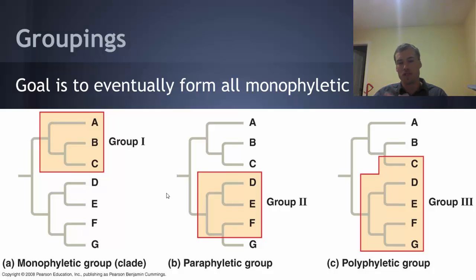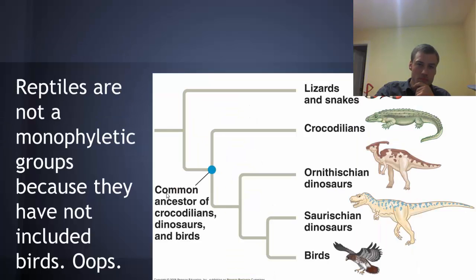And there are a couple other groups that we can have. We can have a paraphyletic group. This is where you include some organisms that are genetically related, but not all of them. Or you can have a polyphyletic group where you have organisms that actually have different common ancestors from each other. So, for example, reptiles are not considered a monophyletic group because they have not traditionally included birds.